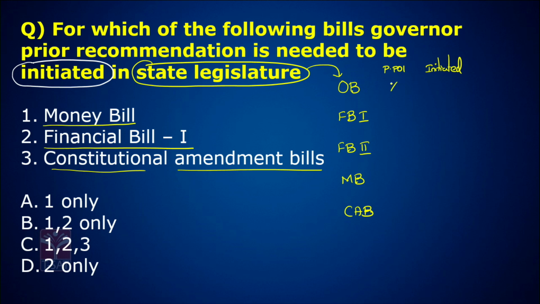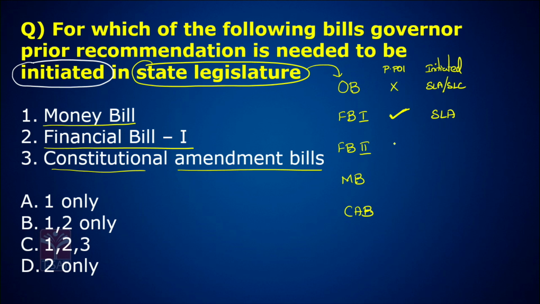Ordinary bill doesn't need prior President of India permission, and it can be initiated in Assembly or Council. Anywhere it is fine. Financial Bill Type 1 needs President of India prior permission, and it is initiated only from Assembly.